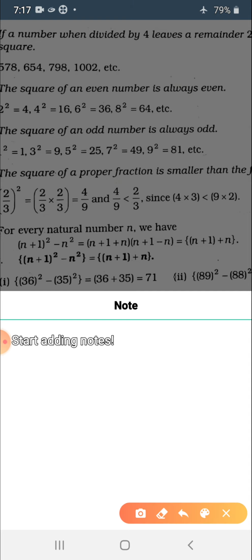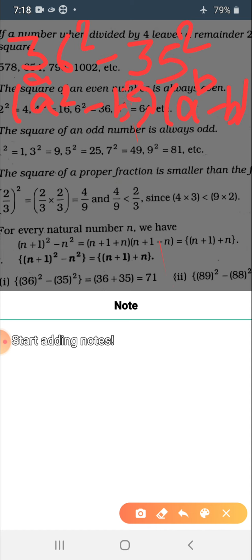Let's solve how it has been given, how it will be verified. 36 square minus 35 square. By the formula, you know that. What is the formula? A square minus b square is a plus b into a minus b. At the place of a, what do we have? 36. And at the place of b, what do we have? 35.